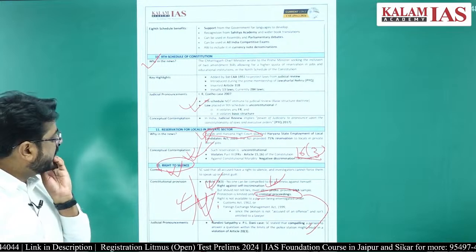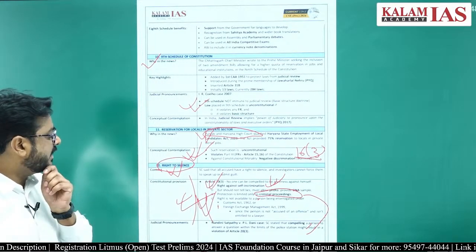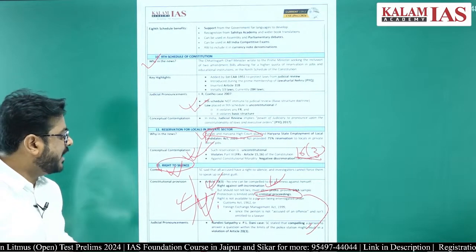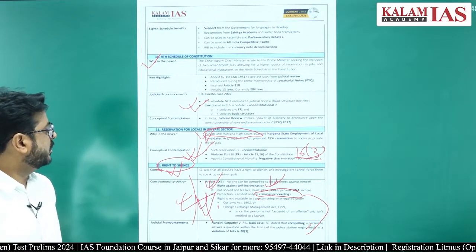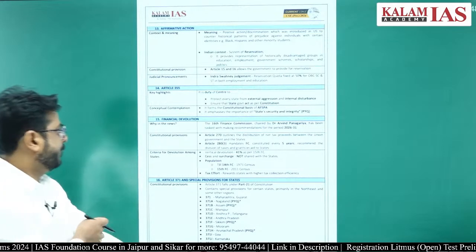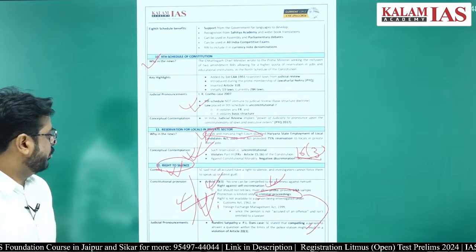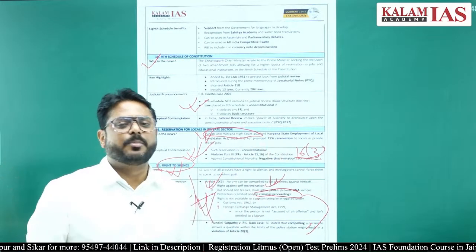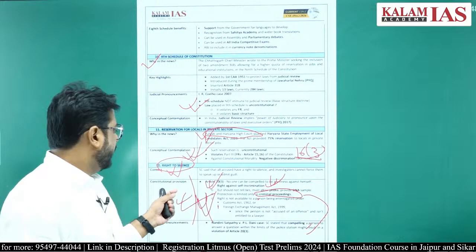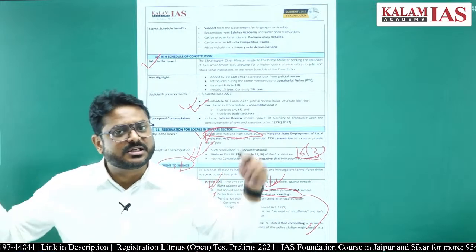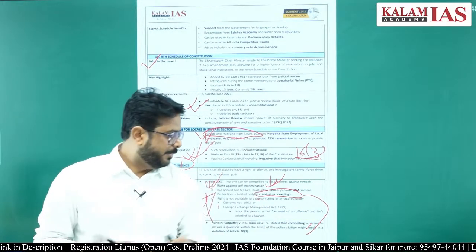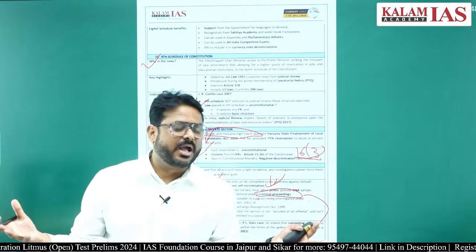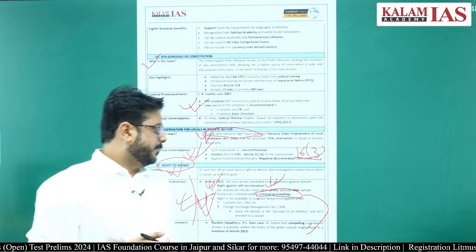As for judicial pronouncement, in the Nandini Satpathy case, the Supreme Court had said that compelling a person to answer a question within the limits of the police station might result in a violation of Article 23 of the Constitution of India. I hope this is clear to you. There are two kinds of right to silence. In a normal scenario, the right to silence will come under the right to freedom of speech and expression. But if some person is being compelled to be a witness against himself, that cannot be done, using Article 23 of the Constitution of India, which is a fundamental right in itself, right.